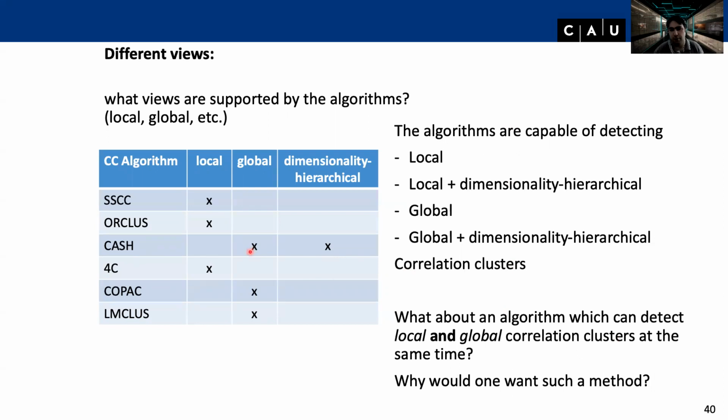And we recognized no, because depending on how you choose selected parameters, you may detect one plane which is like this and another plane which is like that, but both of them are not necessarily going to be on the same global cluster that CASH will detect. So if you have two correlation clustering algorithms, one local and one global, it is difficult to synchronize them in such a way that they detect exactly the same local and corresponding global view and vice versa.